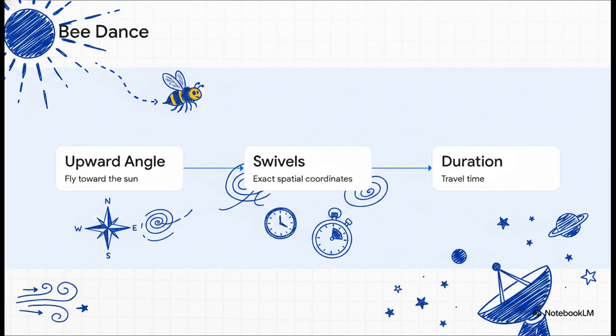Check this out. Step 1, an upward angle means fly toward the sun. Step 2, the left and right swivels convey the exact spatial coordinates. And step 3, the duration of the dance calculates the travel time down to a fraction of a second. They even factor in wind speed. So think about it. If Earthbound communication requires this much evolutionary precision just to find pollen, what kind of biological miracle is required to build a radio telescope for interstellar signaling?